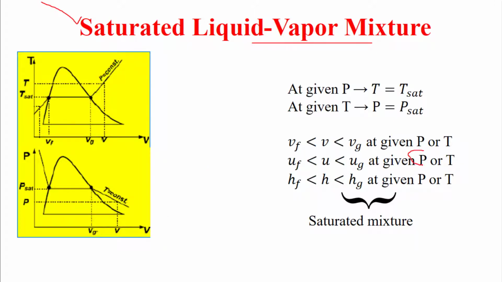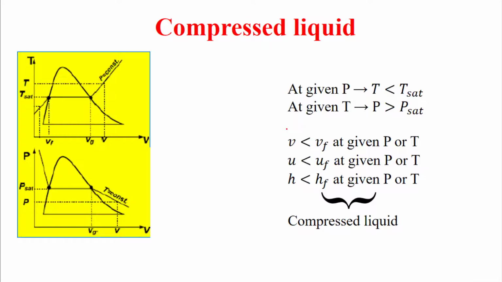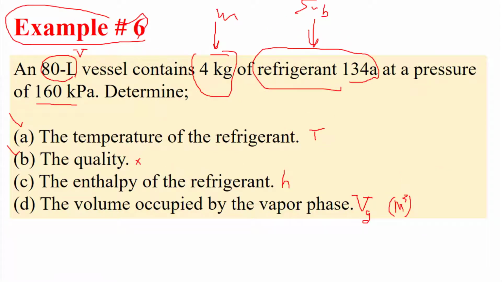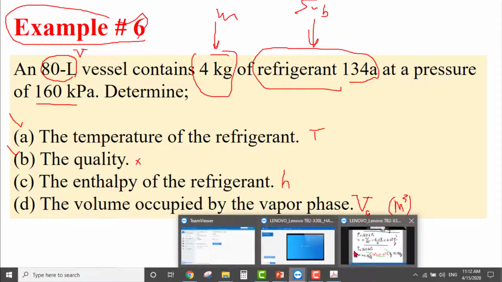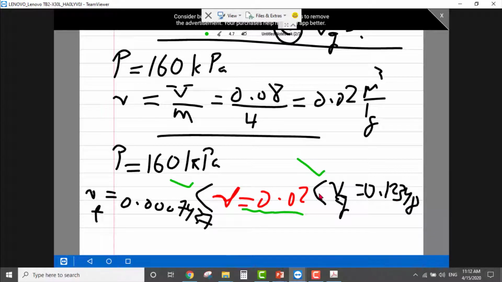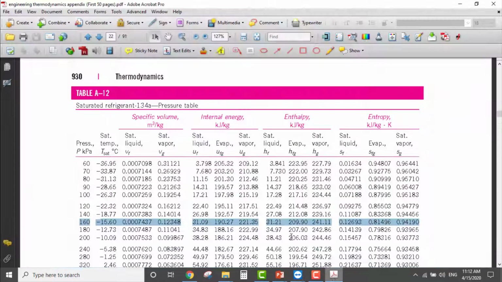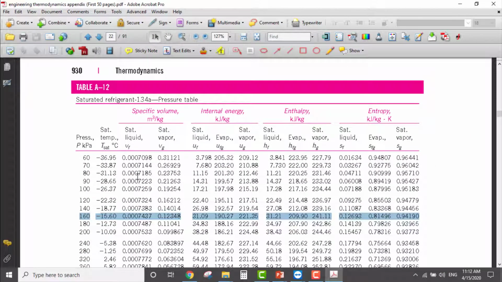At a given pressure, if this relation is correct, that means we are in the saturated mixture region. So both of them are correct: 0.02 is between 0.0007 and 0.12348. That means benefit from this table. Do not go to any other table, just stick to the saturated table.